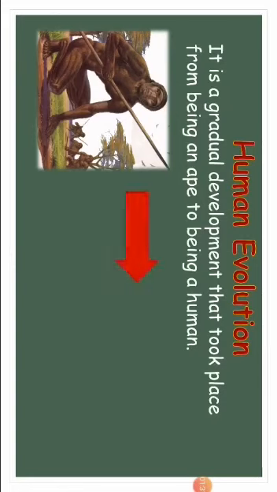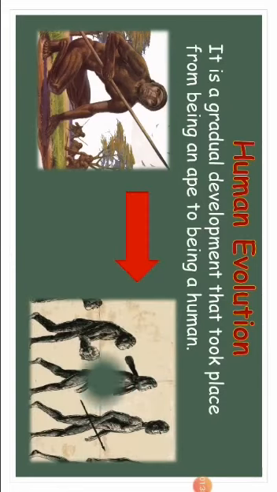On the other hand, this picture is showing you human evolution, means gradual development, slow development. On the extreme left, it is ape, and on the extreme right, it is human, and in between, the picture is showing you human evolution. It took many years. Scientists assume that early humans evolved from apes.